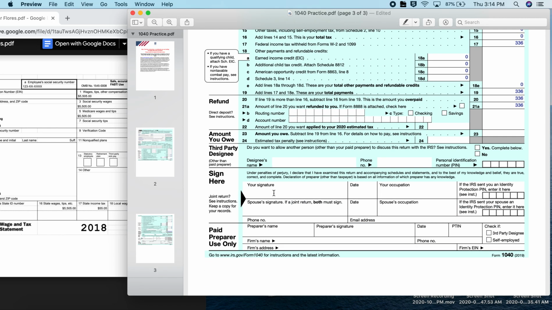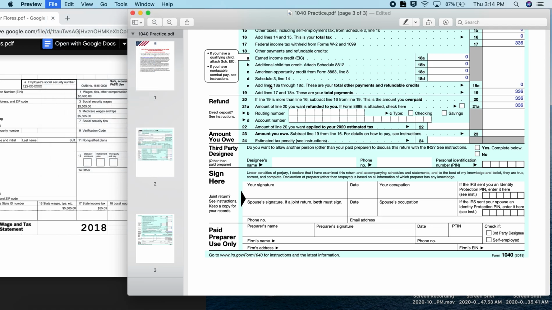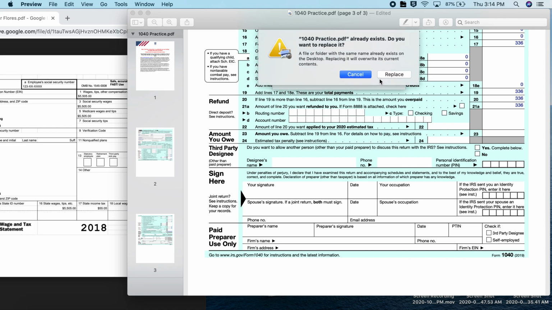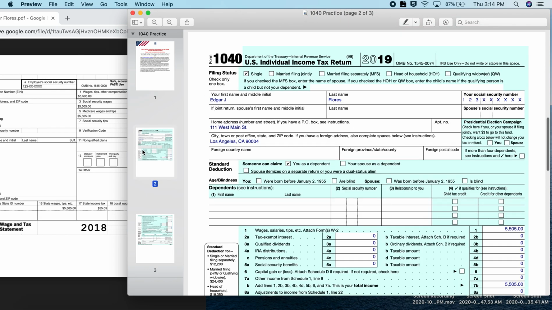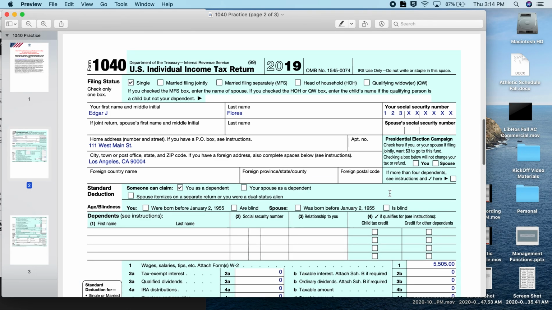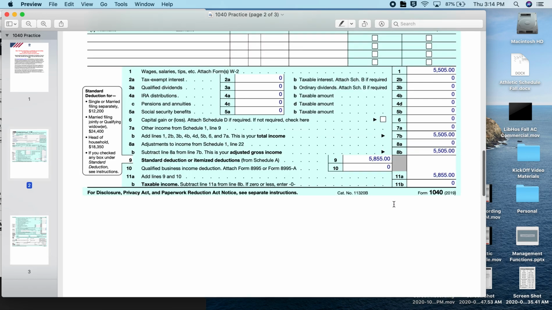We would sign it, but this is not a paper copy. So now you need to go File, I believe Export as a PDF, 1040 Practice, Save. We will replace it because we're replacing the blank one. So now if we go back and we open up our 1040 Practice, it saved all of the information that we put in. It did not delete it.